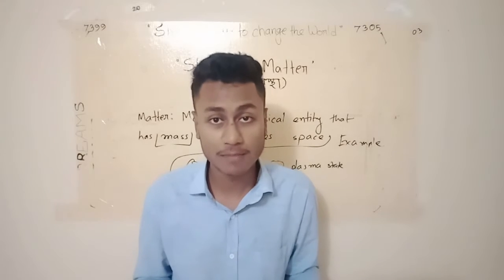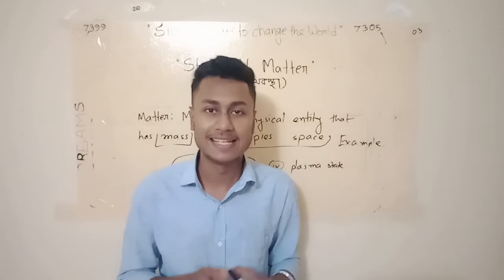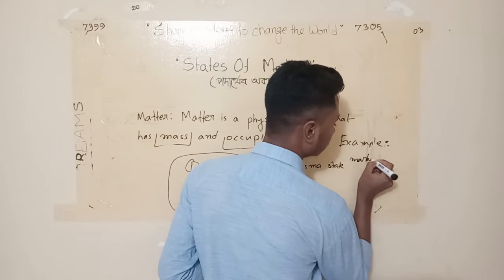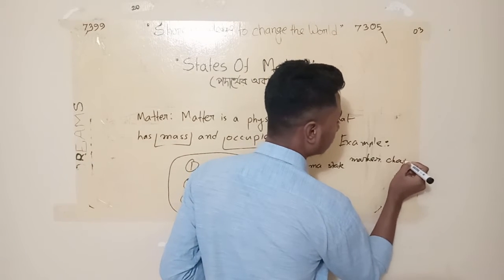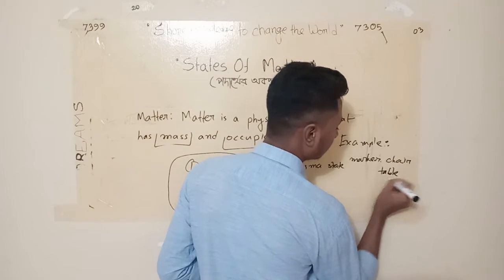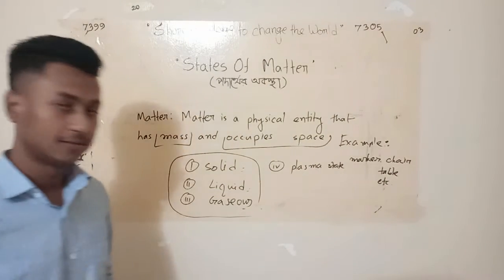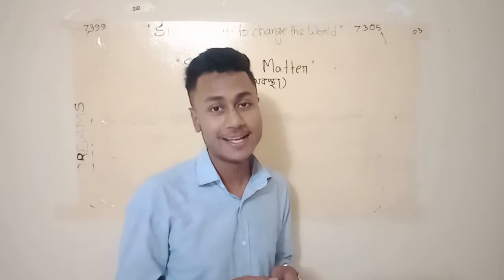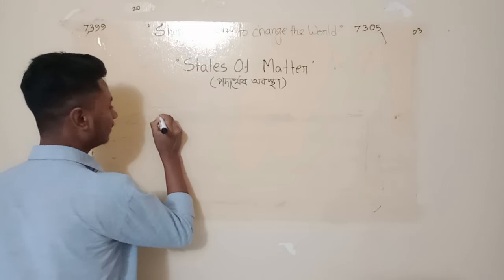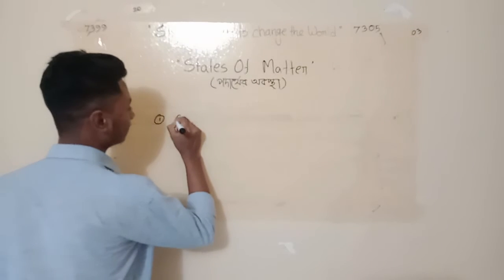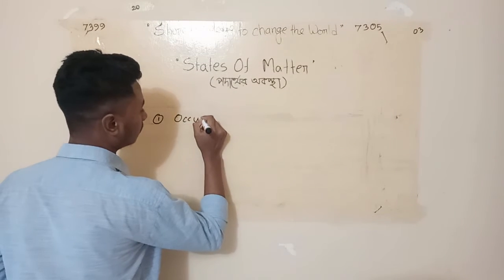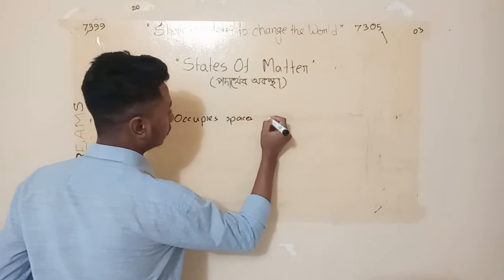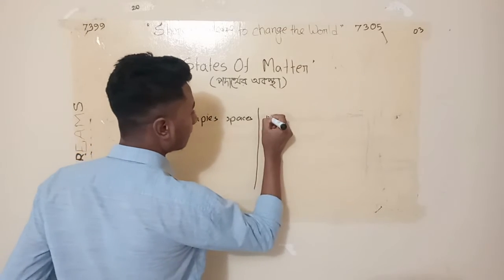And a question may arise in your mind: is air matter or not? Yes, air is also matter. So the examples will be marker, chair, table, etc. We came to know from the definition of matter that it occupies space, and it has mass.